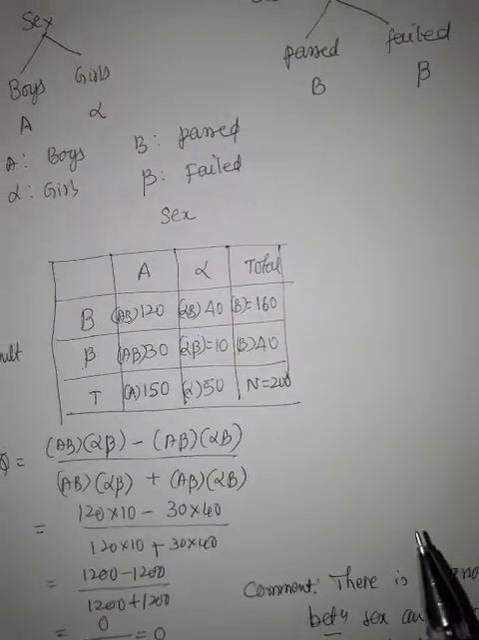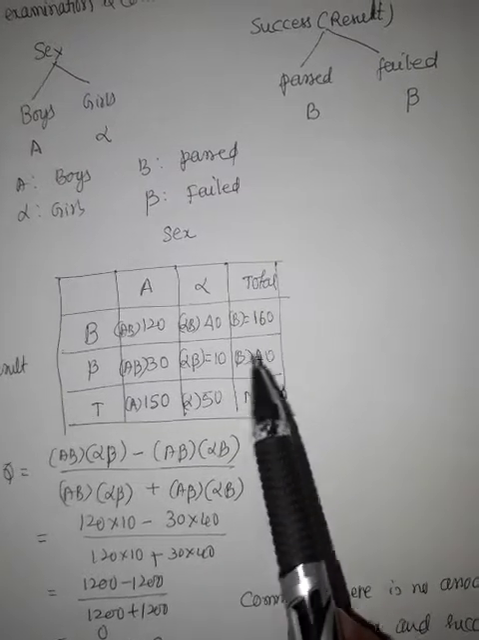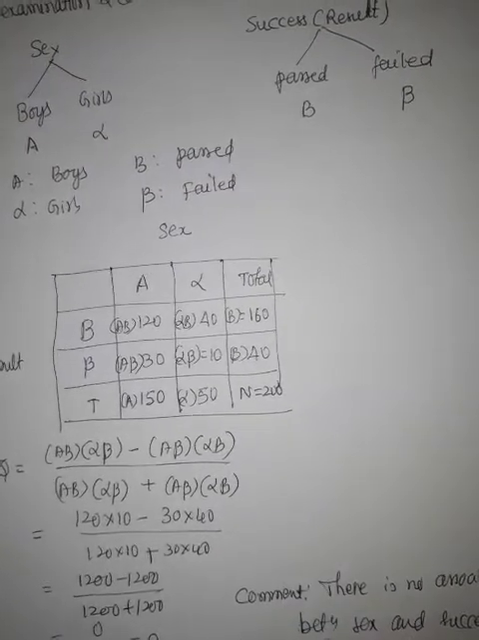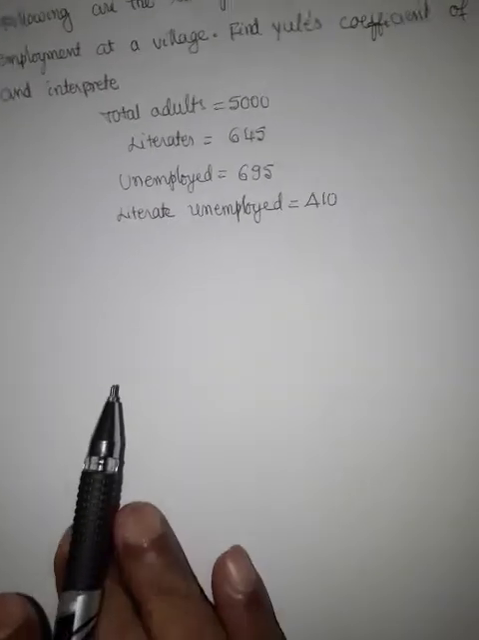So this problem is of 5 marks. So for the construction of the table, 2 marks, formula 1 mark, answer 1 mark, and comment 1 mark. Now let me go to the second example. Example number 2.